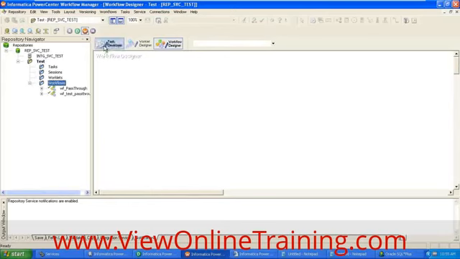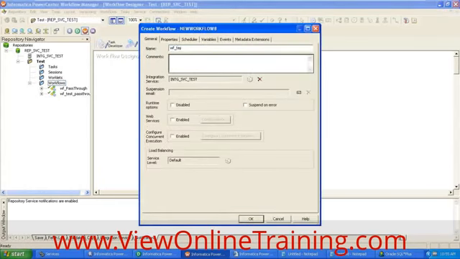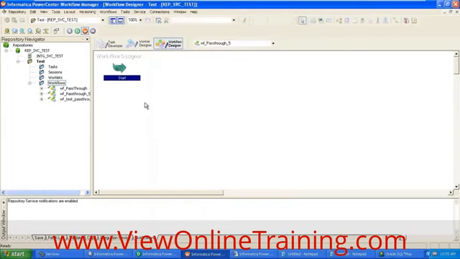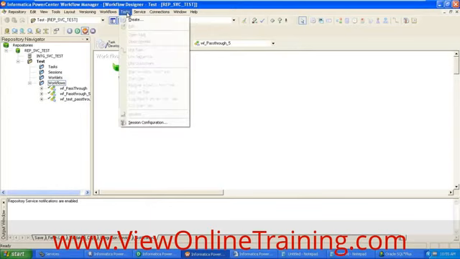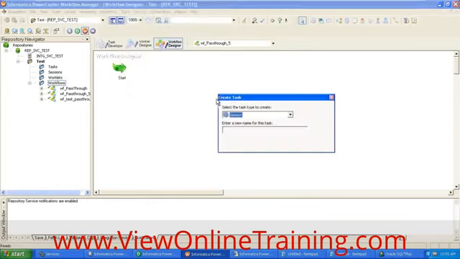Okay. If you want to create workflows, the workflow manager also has some sub tools: task developer, workflow designer, and so on. Using the workflow designer, you need to create the workflow. Go to the workflows menu, click create, and then mention the workflow name here. Then click OK. It will be created with a start task here, and then you need to create a session task. If you want to execute the mapping, you need to create a task called a session task. So go to the task menu and then click create.